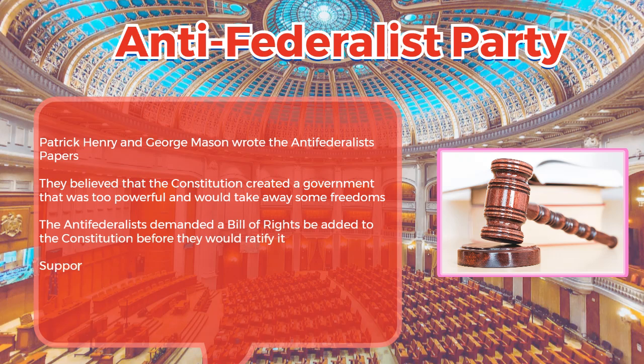They also supported the common man and agriculture pursuits, choosing to trade with France instead.